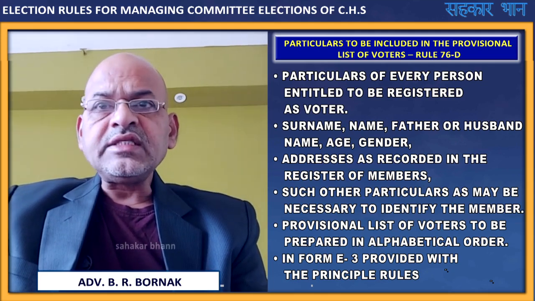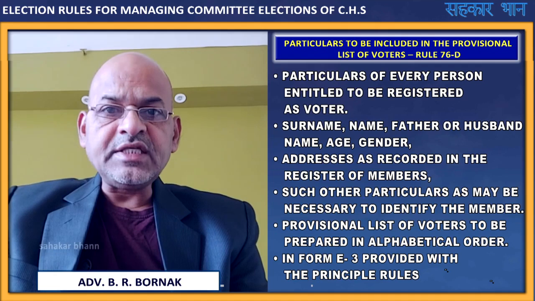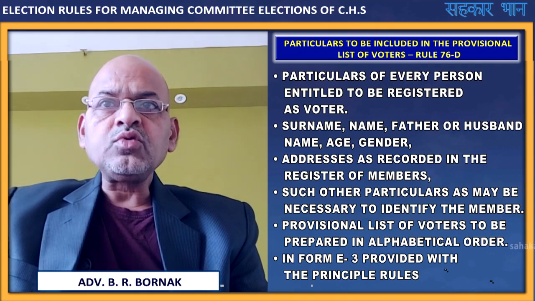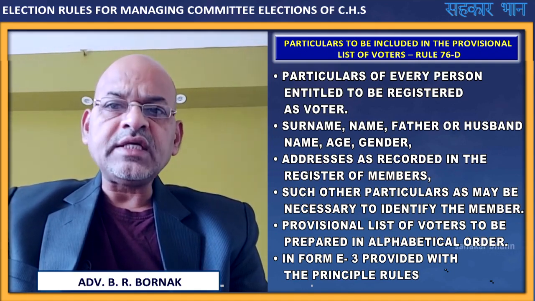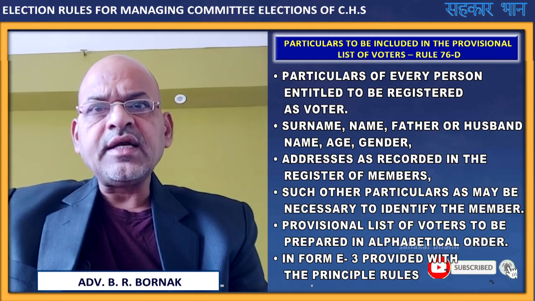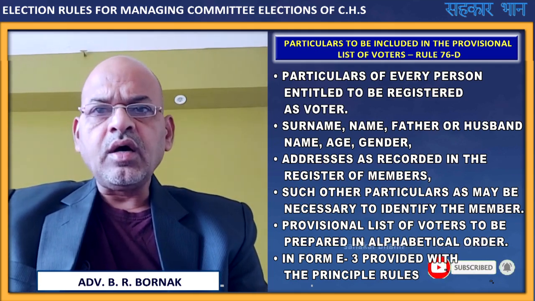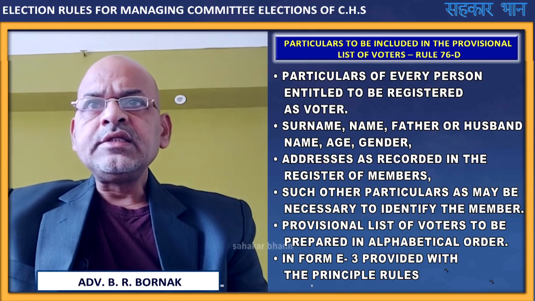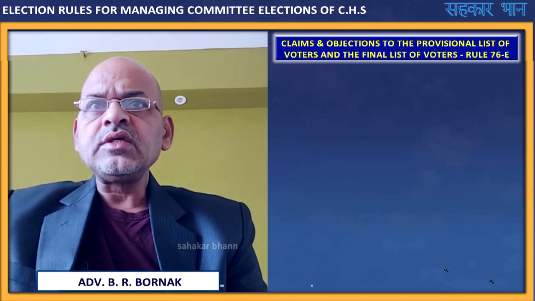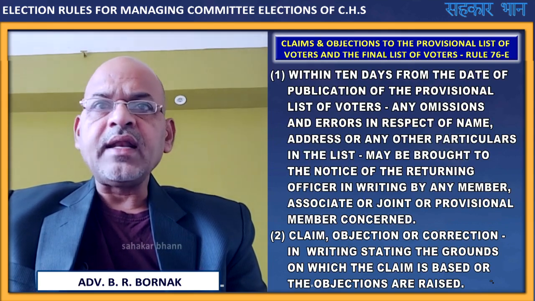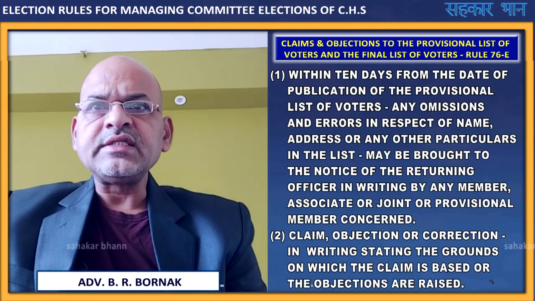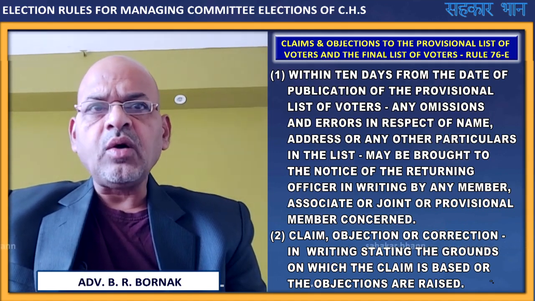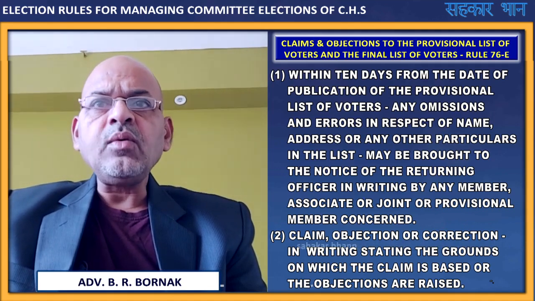Thereafter, once the provisional list of voters is published by the secretary or authorized officer, the option is given to the members to submit their claims or objections, or to write to the secretary or authorized officer for correction of their names, etc., if correction is required. See, these are claims and objections to the provisional list of voters and the final list of voters, as per Rule 76E. Within 10 days from the date of publication of the provisional list of voters, any